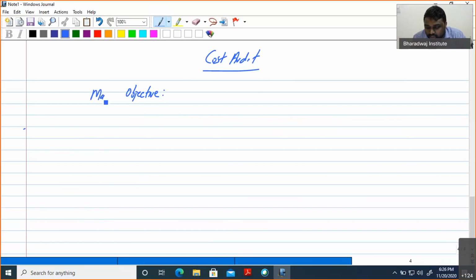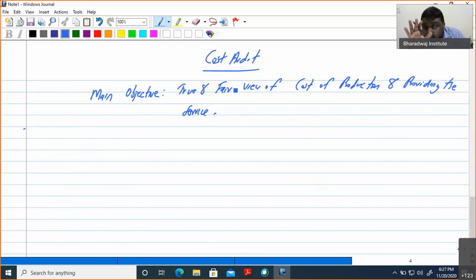So the main objective is a true and fair view of the cost of production and providing the service. That means whether the cost of production calculated by the company is correct or not. In your statutory audit, we are checking whether the balance sheet and P&L give a true and fair view of the financial position and financial statements.